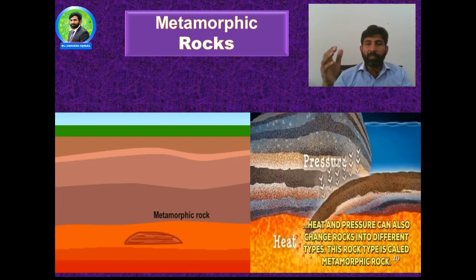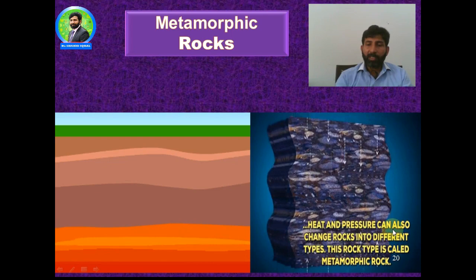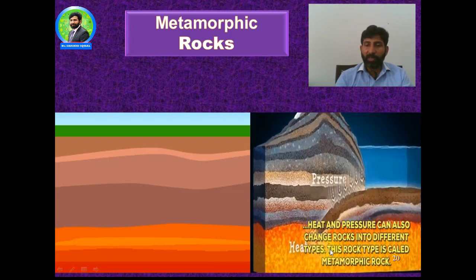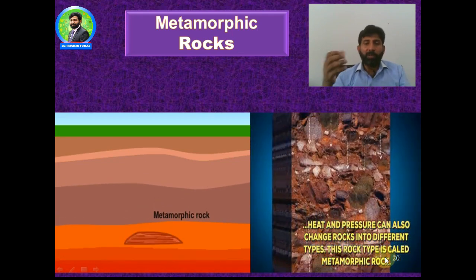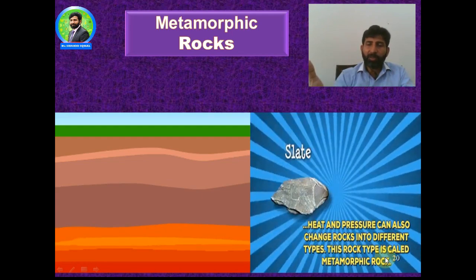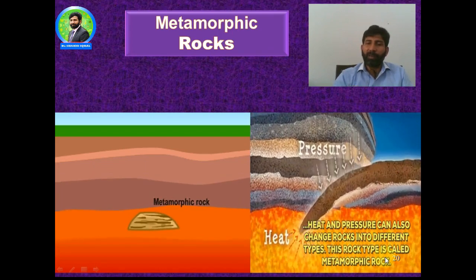Look here, it is the animation. This is under the heat and the pressure. Heat and pressure can also change rocks into different types. These rock types are called metamorphic rocks. Look here, this is a change by compaction. This is a layering. As you can see, several types of zonation in the different rocks. There is a pressure, there is a compaction.